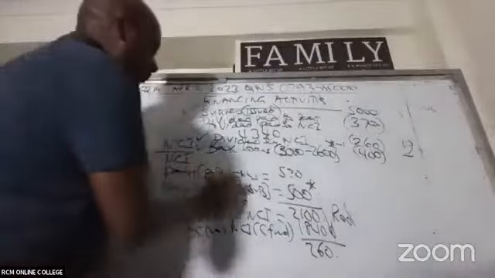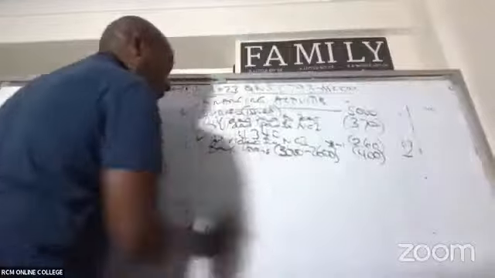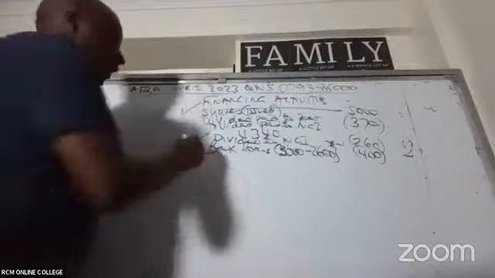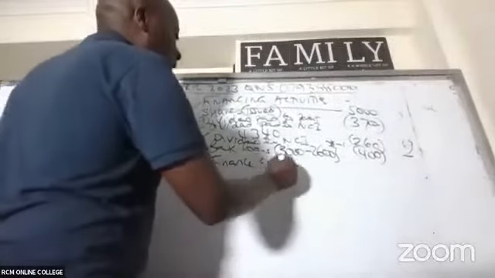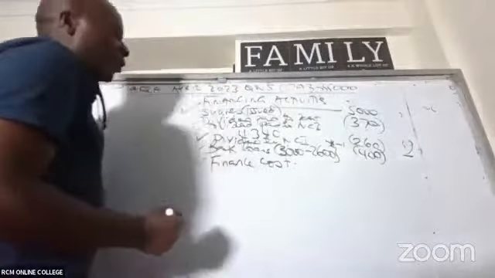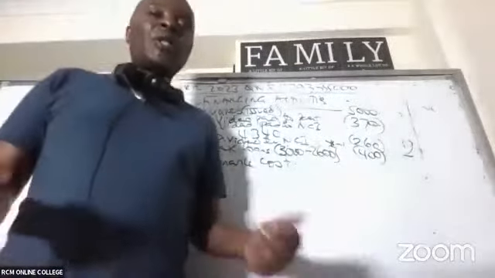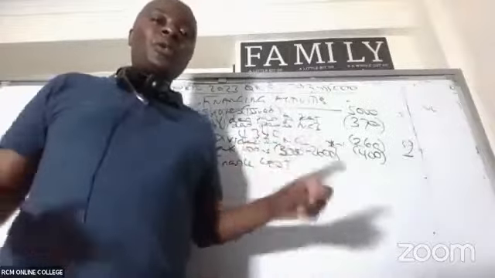Finance cost. So finance cost, do we have any interest obligations in the balance sheet? No interest obligation. So it's 0, 0, 0, 0.